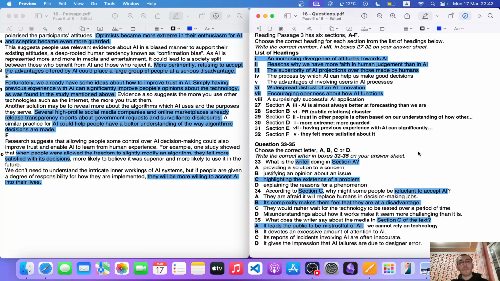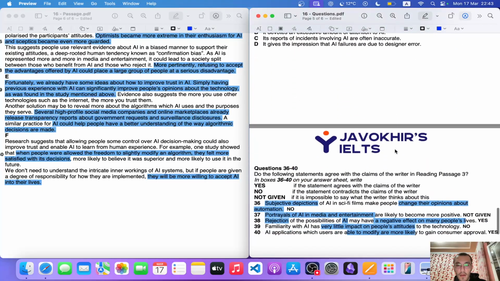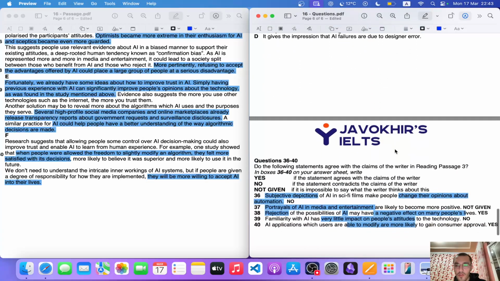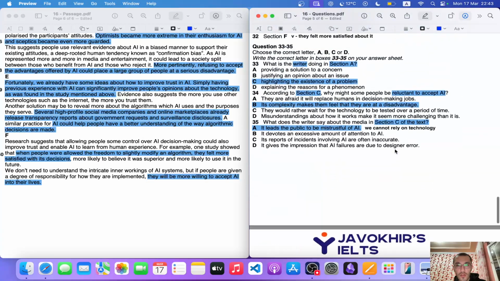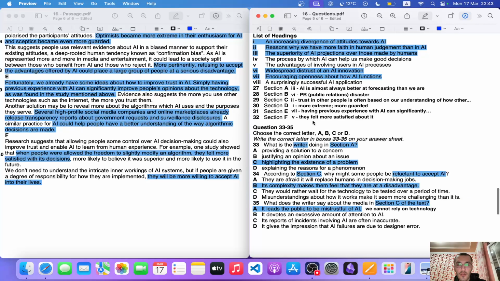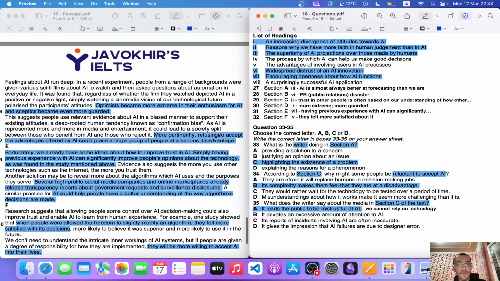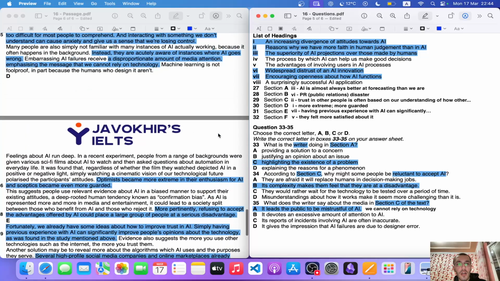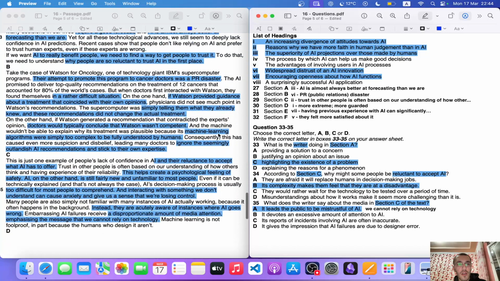I'm highly confident I made a mistake in here. But anyways, in multiple choice and yes or no given questions, I'm 100% sure I did not make mistakes. I'm 100% sure that I made mistakes in here, especially after question number 30 until 32. I just slightly got confused, or maybe just because I read it a lot quicker than previously. So yeah, there you go, guys.